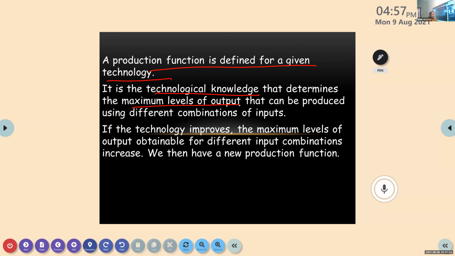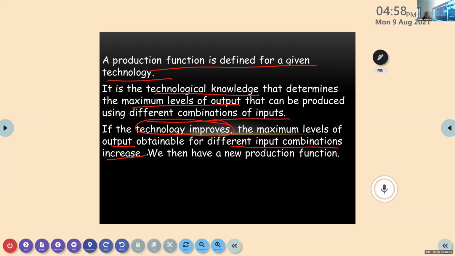Technology is not considered as an input here. It's already set up. So we are not using it as an input. When we talk about technology, take it in the sense of the level of knowledge. It is technological knowledge that determines the maximum level of output that can be produced using different combinations of inputs. If the technology improves, if our knowledge improves, the maximum level of output for different input combinations also increases. So when our knowledge increases, when our technology increases, what happens to the production here?